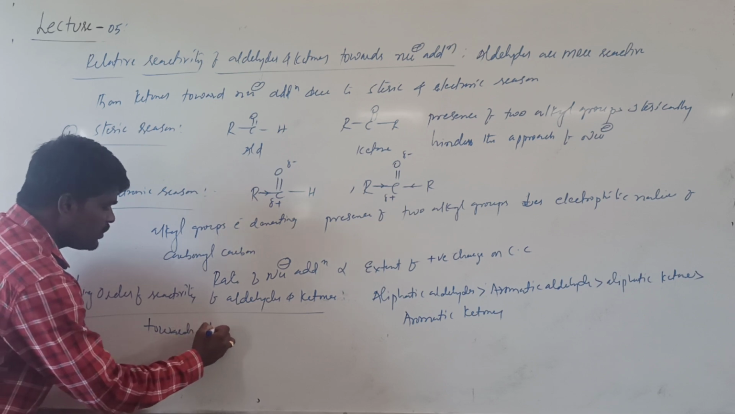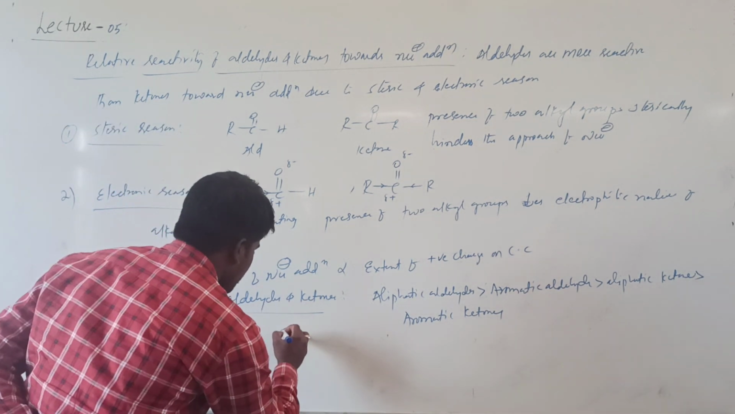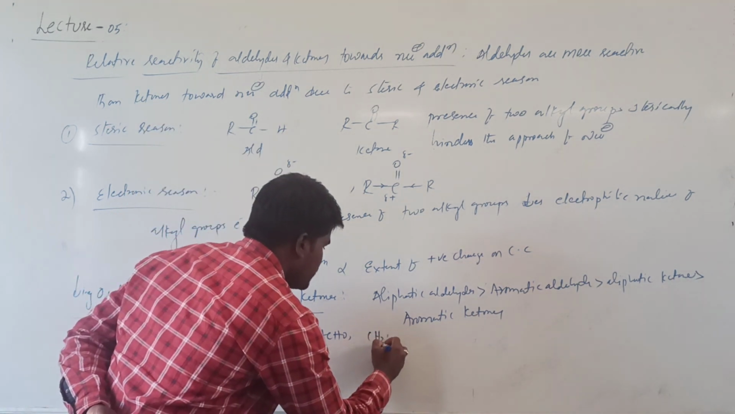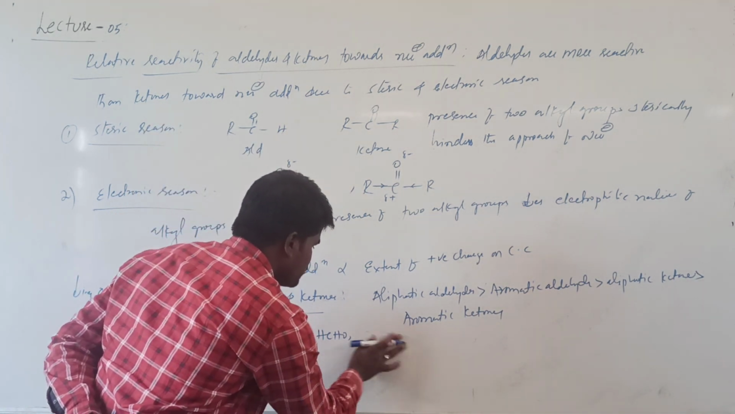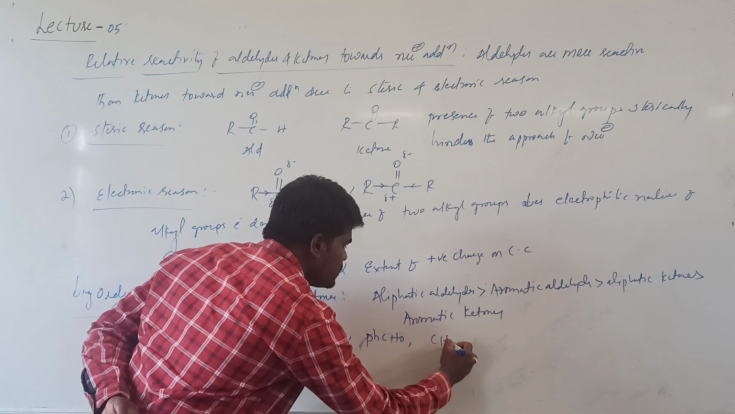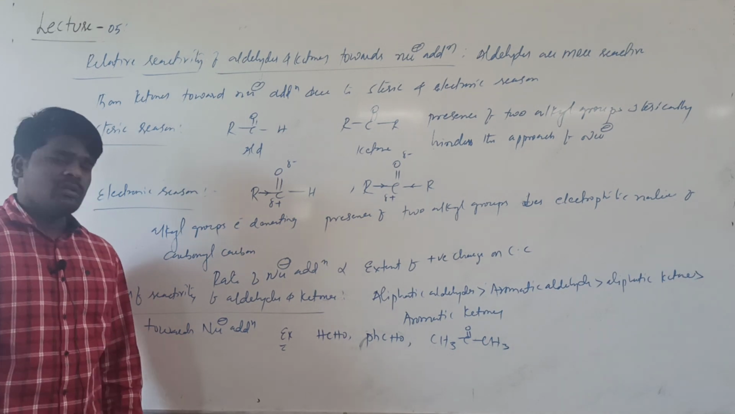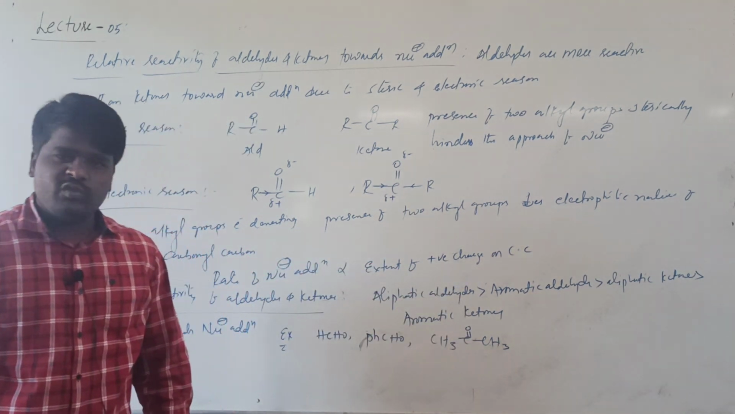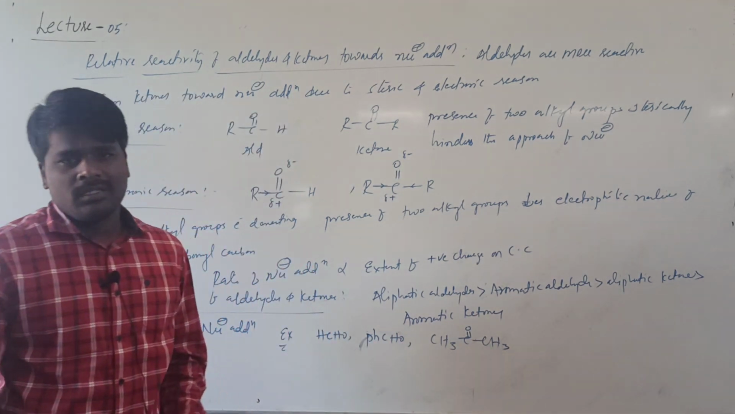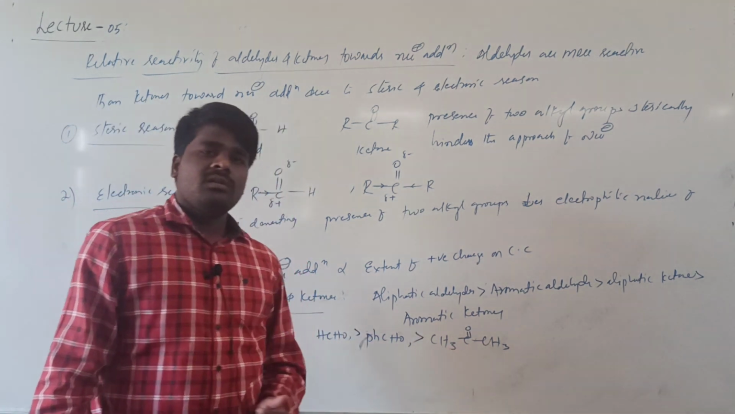This is the decreasing order of reactivity of aldehydes and ketones towards nucleophilic addition. What is meant by this? Suppose let us take an example, let us take formaldehyde, acetaldehyde, benzaldehyde and acetone. If I ask what will be the rate of reaction of these compounds towards the nucleophilic addition, you have to follow this order. Which will be the more reactive? Formaldehyde will be the most reactive, followed by benzaldehyde, followed by acetone. This is the decreasing order of reactivity of formaldehyde, benzaldehyde and acetone.